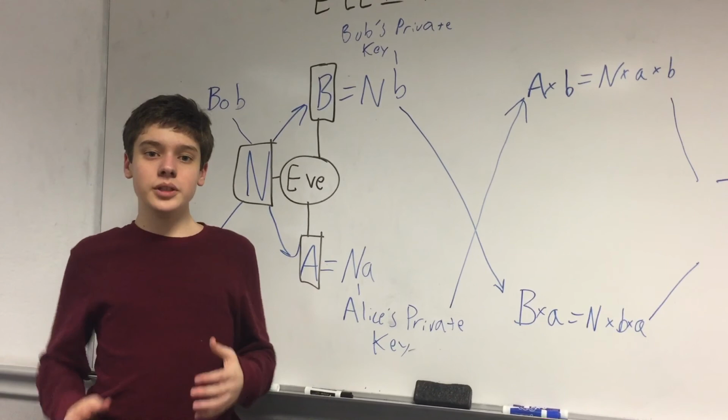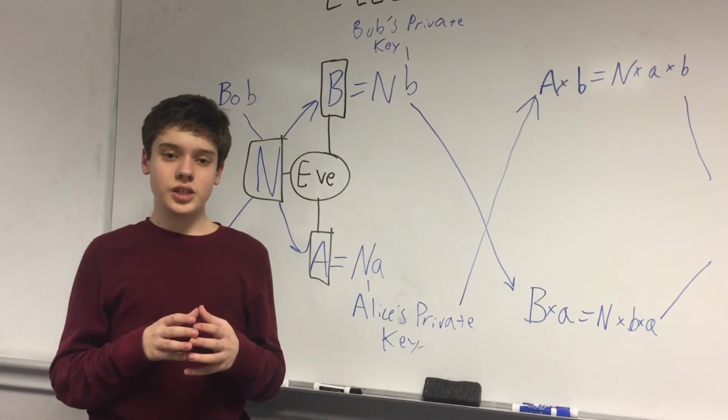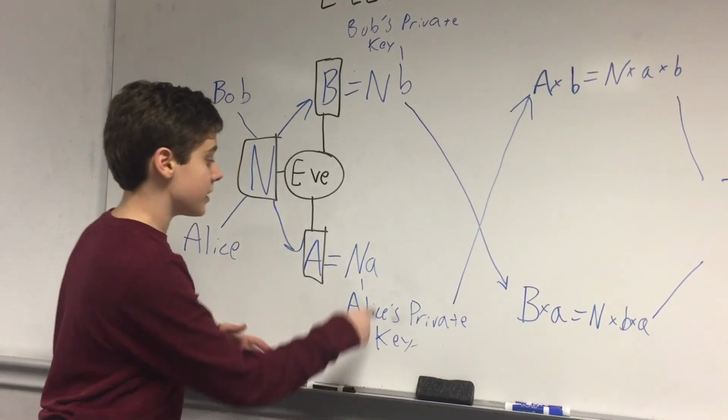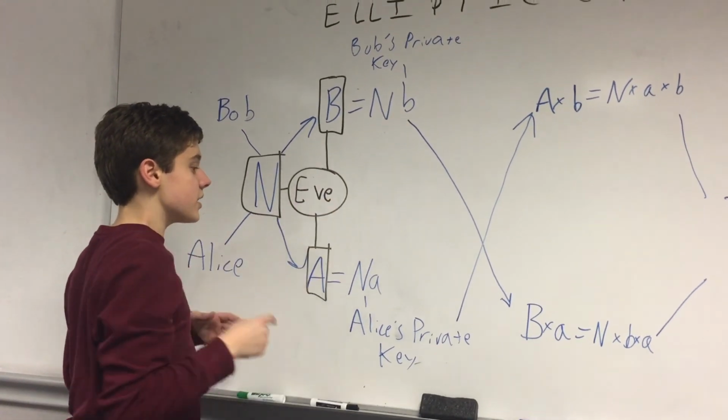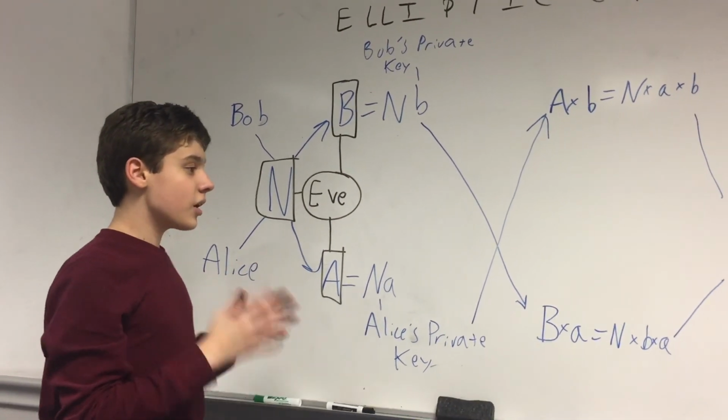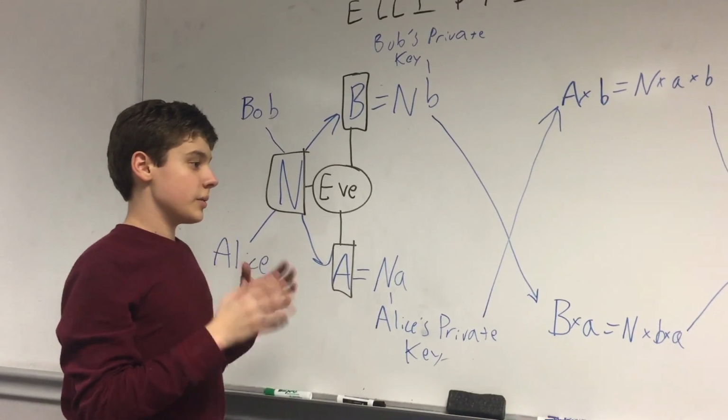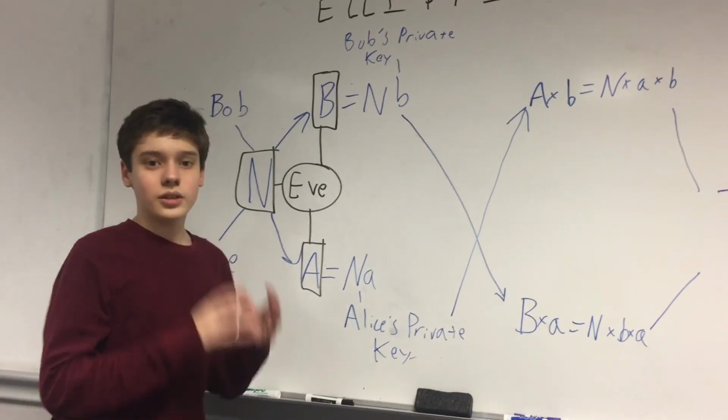Finally, we return to our original variant of the Diffie-Hellman key exchange. The difference now is that the private keys, A and B, are points on the modular elliptic curve. This means that E would have to solve the logarithm problem for a modular elliptic curve to break this code. Good luck with that.